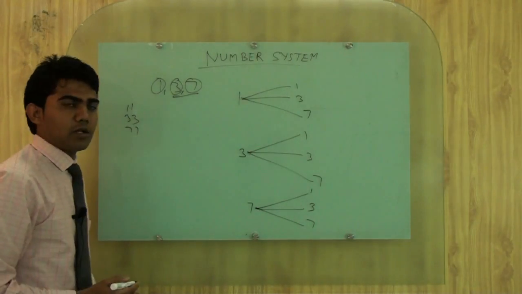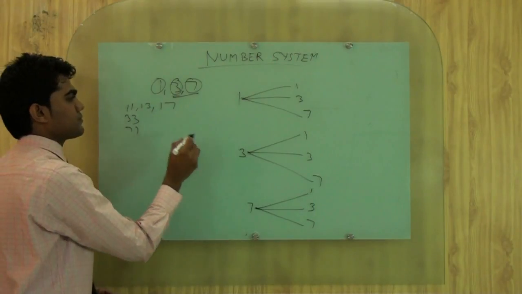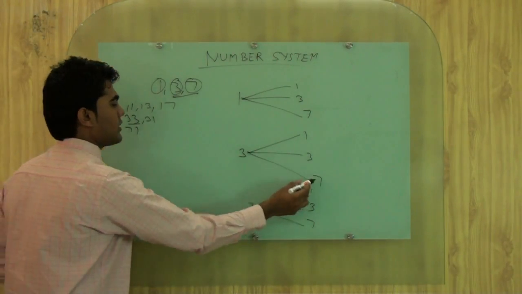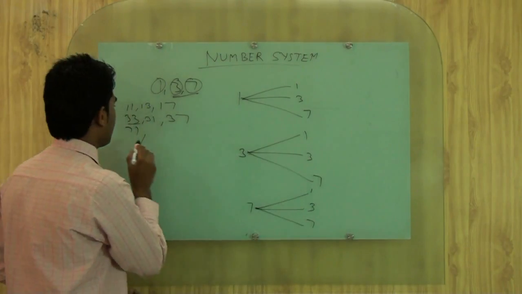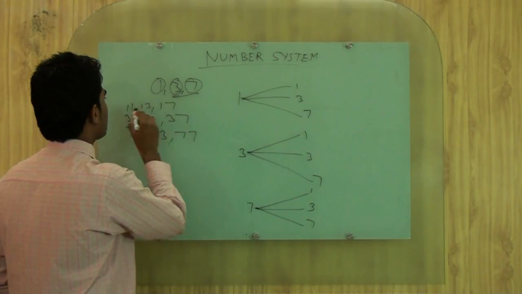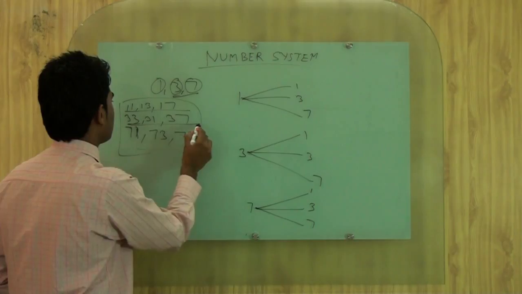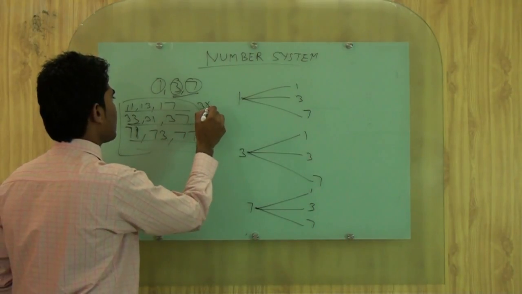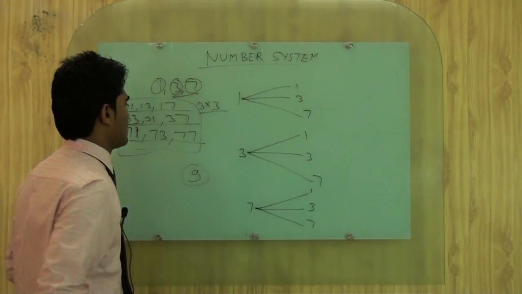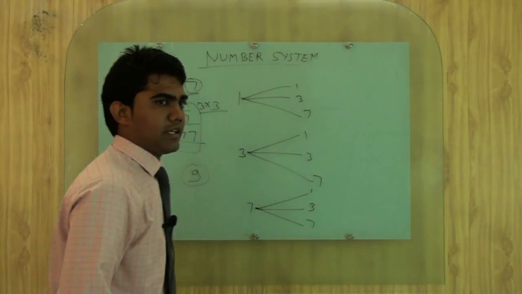So what are the final numbers? 11, 13 and 17. For this one 31, 33 and 37. For this one 71, 73 and 77. So the total numbers are 3 cross 3, that is 3 multiplied by 3. Total 9 numbers are possible. So this way we can calculate very easily.